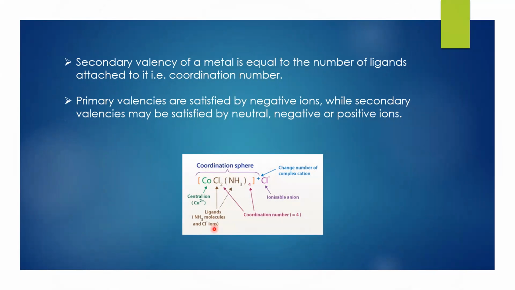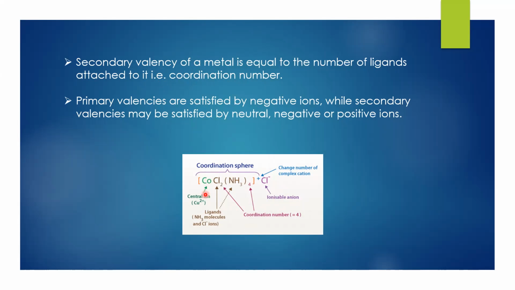With this example of a complex ion, you can check where the primary valency is and how it has been explained. The ionizable anions are the primary valencies, whereas the ones which cannot ionize are called secondary valencies. The secondary valency of a metal is equal to the number of ligands attached to it. That is the coordination number.